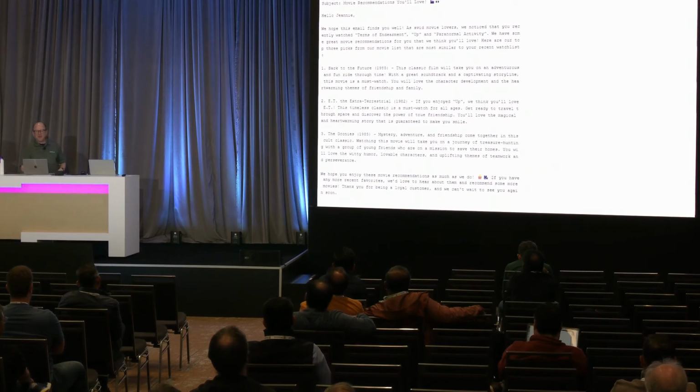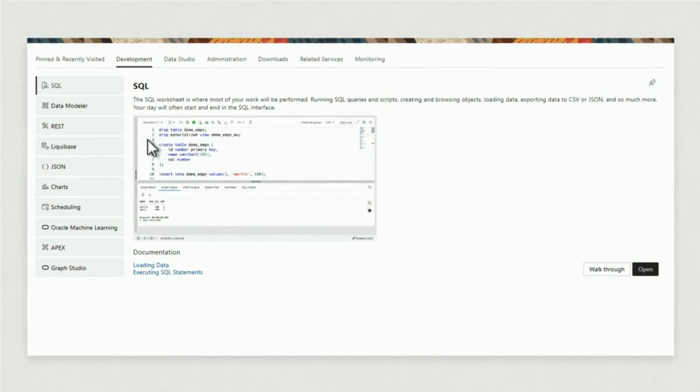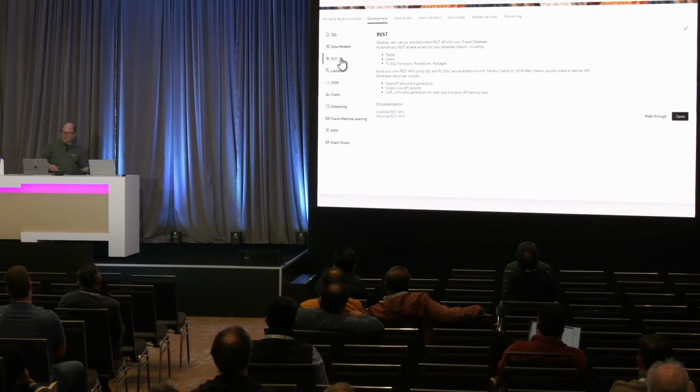Great. Well, you know what? This is a query. I also have different promotions out there, like different procedures and functions that I also want to publish. I'm going to want to publish this query. I'm going to want to publish this thing called Create a Bedtime Story. So within ADB, we have a REST designer, where you can create REST endpoints, create APIs on top of queries, on top of functions.